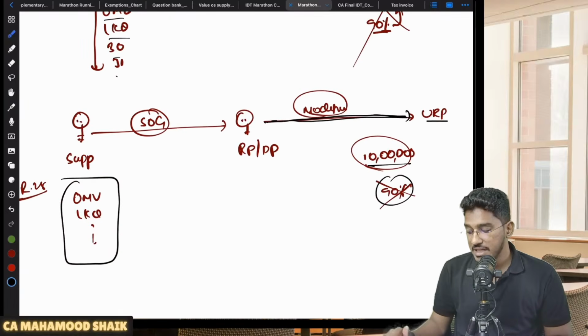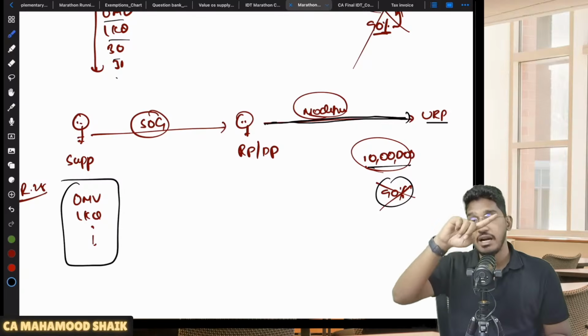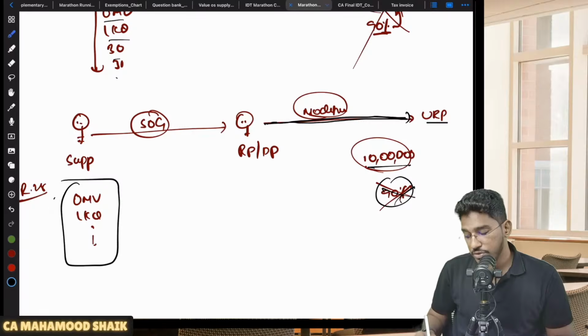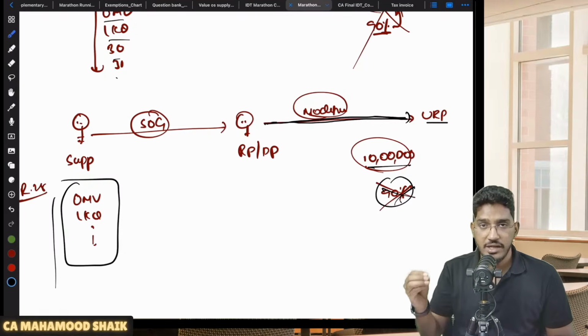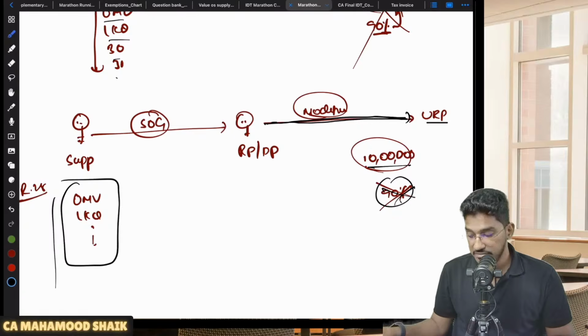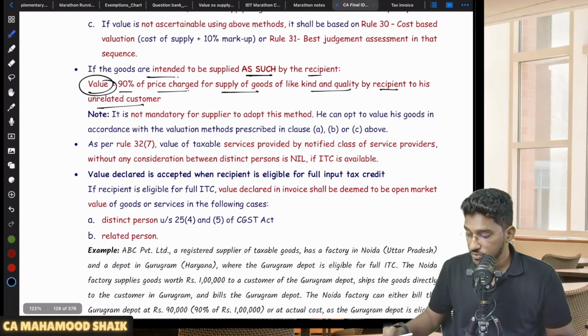If they are getting supplied as such, then only you can take either this usual route or 90% of the value. But if the recipient related person or distinct person does some modification and thereafter sells it to an unrelated person, then that provision will not become applicable. You have to come to the usual route of open market value, like kind and quality, rule 30 and rule 31 only. Understood? Clear and comfortable? Right. Next, one more provision is there.